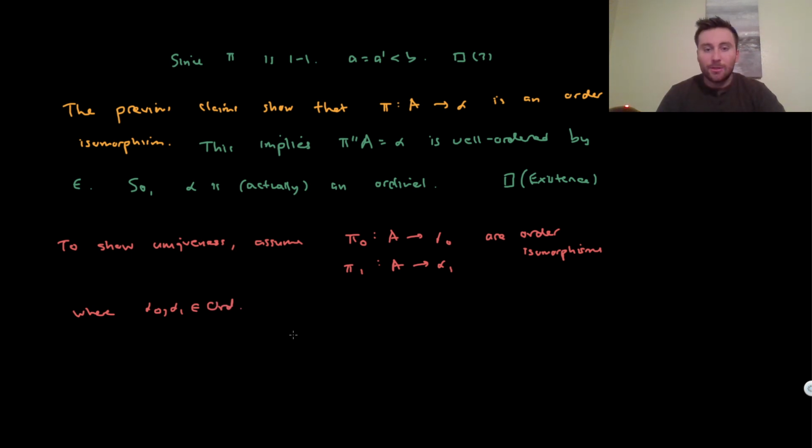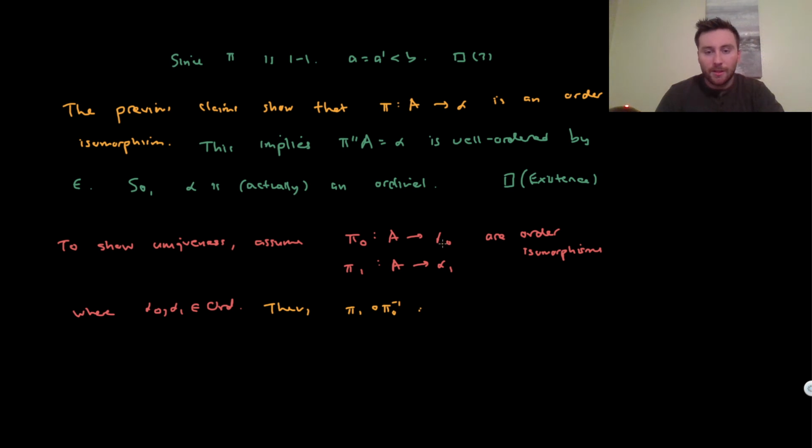And the trick is to compose these things in the right way. I'll leave some details for you to check: if you take the inverse of an order isomorphism, you also get an order isomorphism, and if you compose order isomorphisms together, you also get an order isomorphism. So if you look at pi 0 inverse, that's going to be an order isomorphism from alpha 0 into A. So if we did pi 1 composed with pi 0 inverse, what is this going to be?